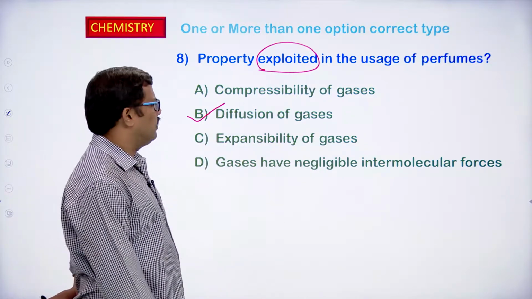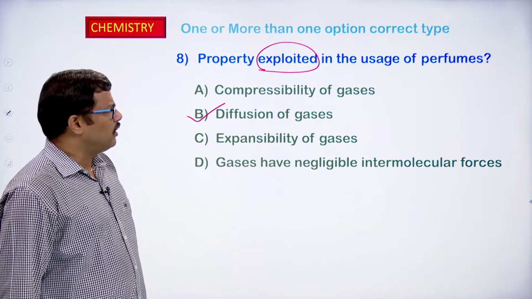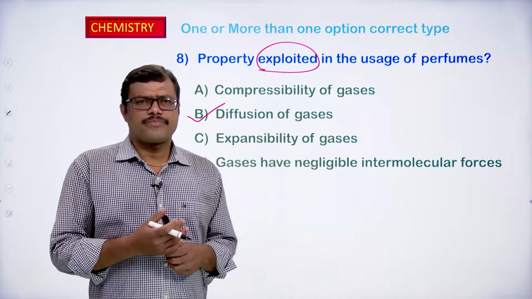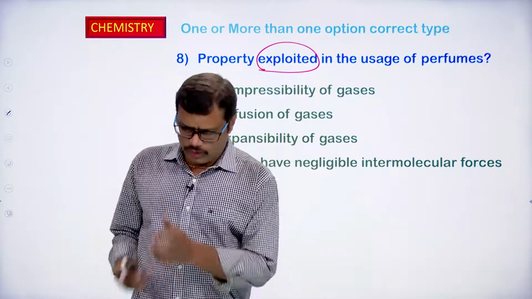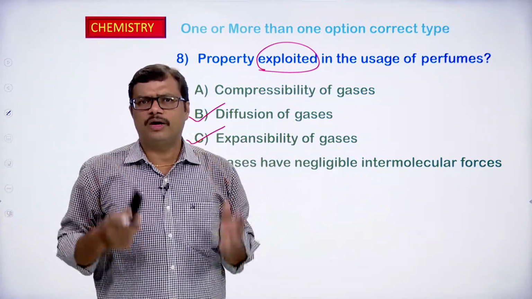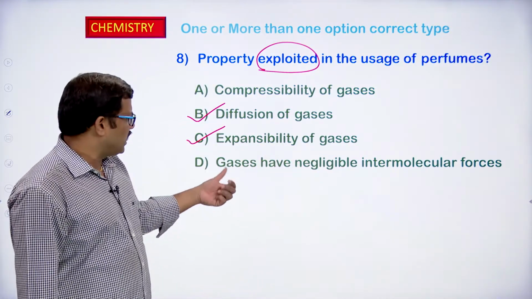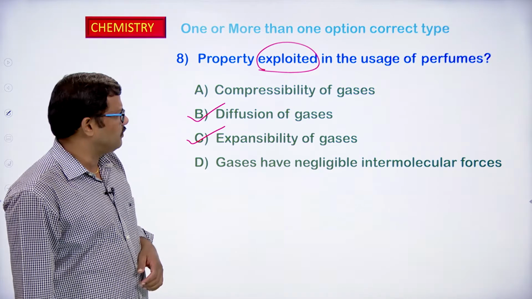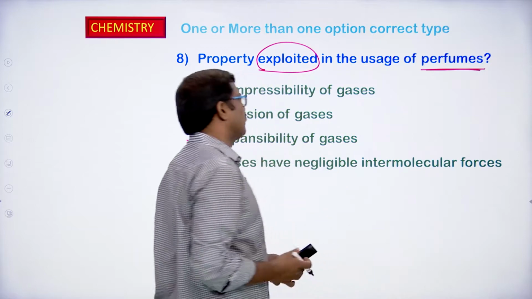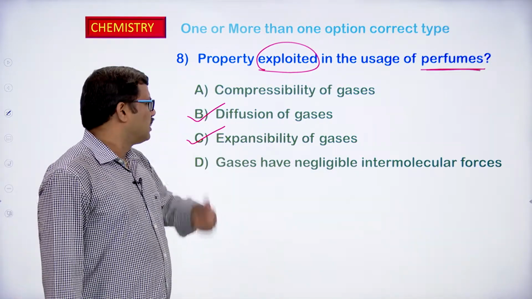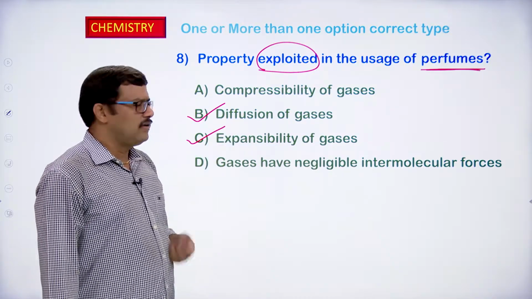So, diffusion is one factor which is exploited in the case of perfumes. As soon as you open the perfume bottle, there is expansion. It easily expands throughout the volume that is available. So, we can also take expansibility of the gases. And gases have negligible intermolecular forces of attraction. For the usage of perfumes, we can generally restrict our correct options to diffusion, expansibility and compressibility of gases.